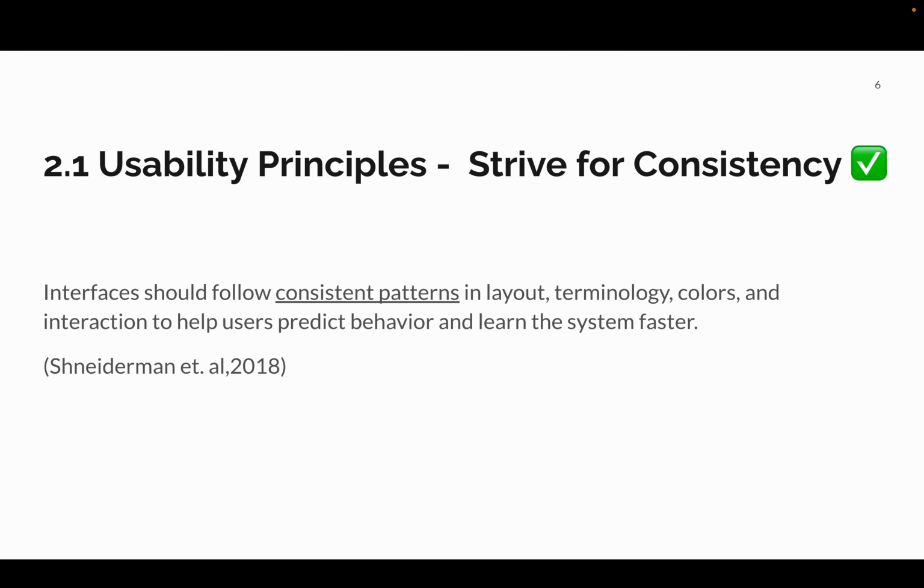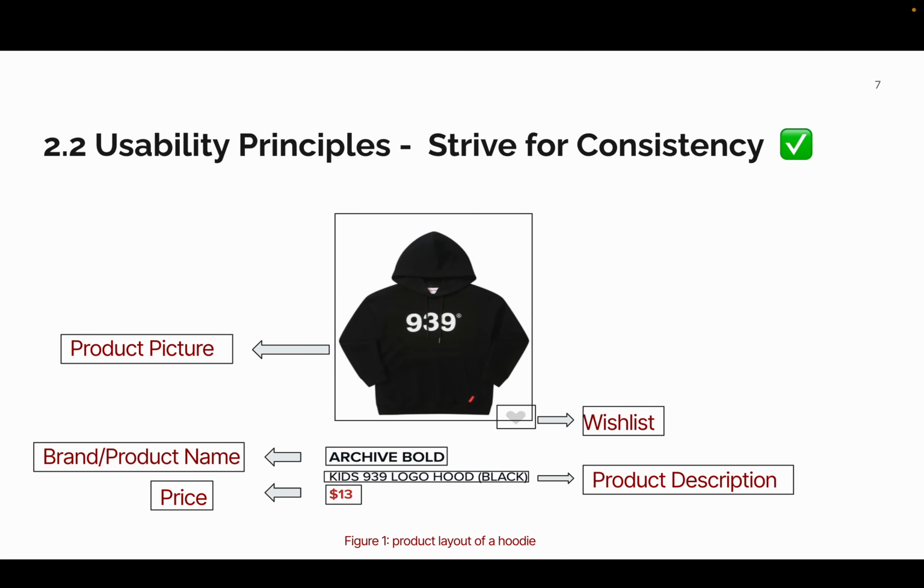The first one is strive for consistency. The principle of striving for consistency means that the interface should have consistent patterns in layout, terminology, colors, and interaction to help users predict behavior and learn the system faster. For example, one of the ways that MUSINSA adheres to consistency can be seen in how they present all their products in the same format.